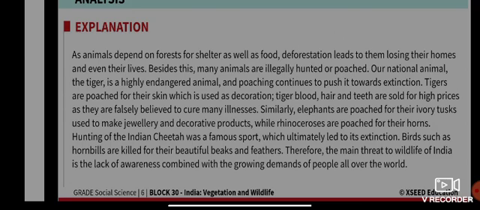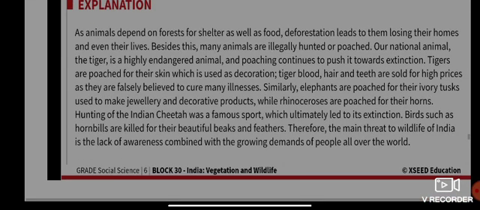Similarly, elephants are poached for the ivory tusk, like I've told you, and used to make jewelry and decorative products, while rhinoceros are poached for the horns. Hunting of the Indian cheetah was a famous sport, which ultimately led to its extinction. Now the cheetah is no more in India. Birds such as the hornbill are also killed for the beautiful beak and feathers. Therefore, the main threat to wildlife of India is the lack of awareness combined with the growing demands of people all over the world. So those are the threats to animals and to endangered species.